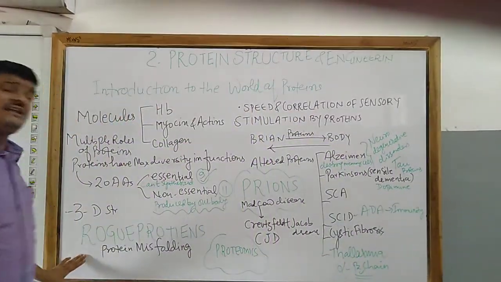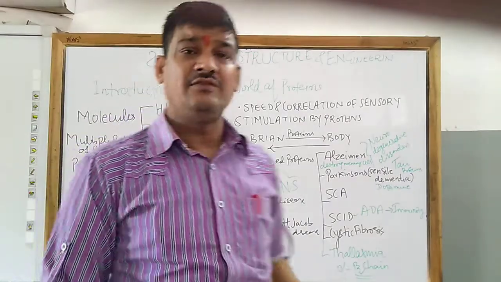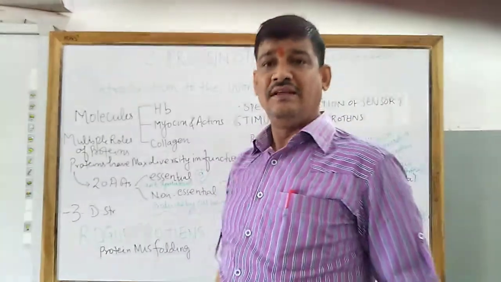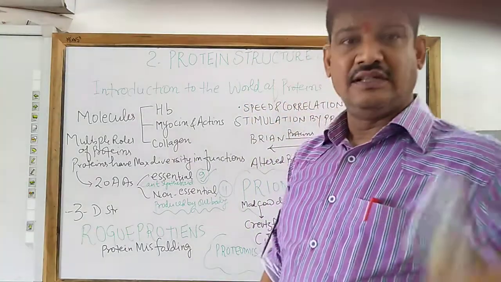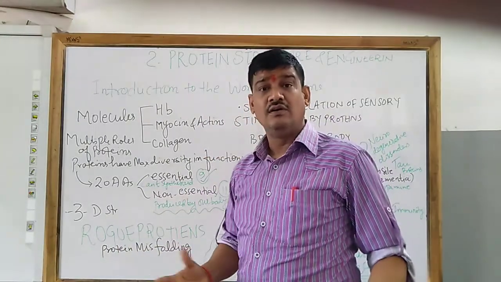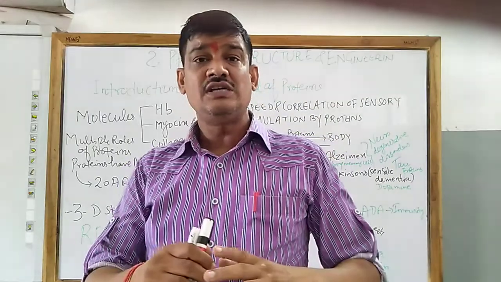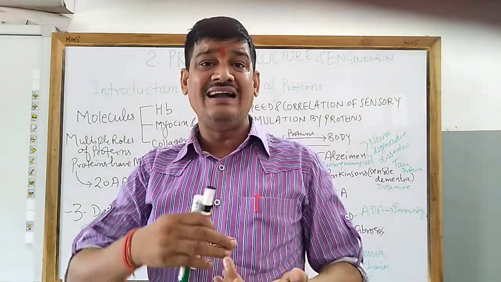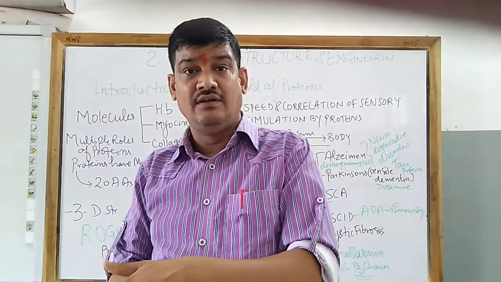Now there are certain kinds of proteins which are nowadays called rogue proteins. Rogue means evil, worthless, something that causes danger. So what are rogue proteins? Rogue proteins are those proteins which are formed by alteration, that is, they are also called altered proteins.